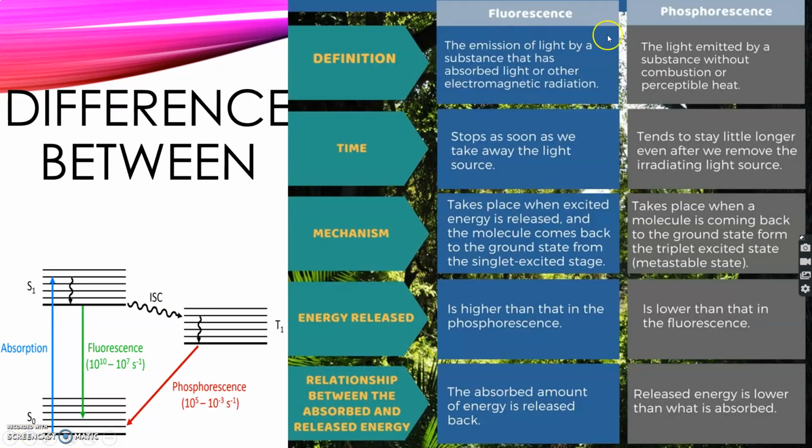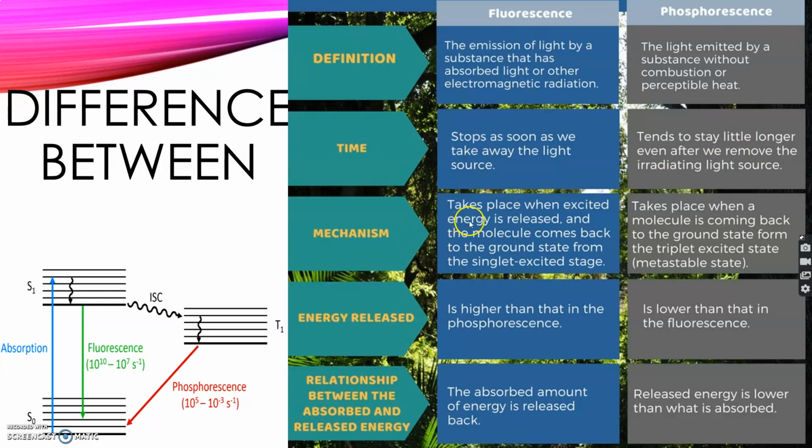Now, what are the main differences between fluorescence and phosphorescence? As you can see, the figure explains a lot of the process, but you have to give every difference point-wise. So first you have to mention the definition, what is fluorescence and what is phosphorescence. Fluorescence is the emission of light by a substance that has absorbed light or electromagnetic radiation. Phosphorescence is the light emitted by a substance without combustion or perceptible heat. What is the time taken? Fluorescence stops as soon as the light source is taken away. But phosphorescence tends to stay a little longer even after removal of the light source.